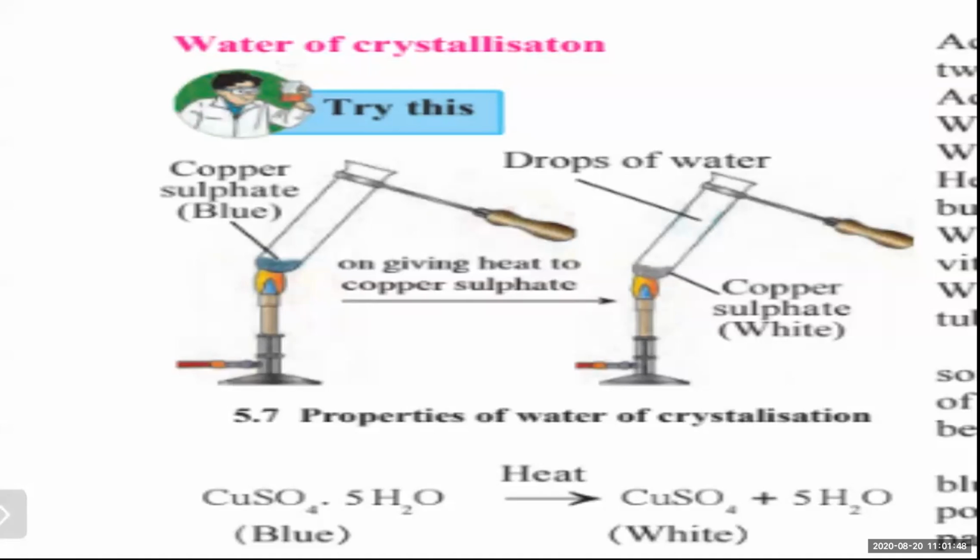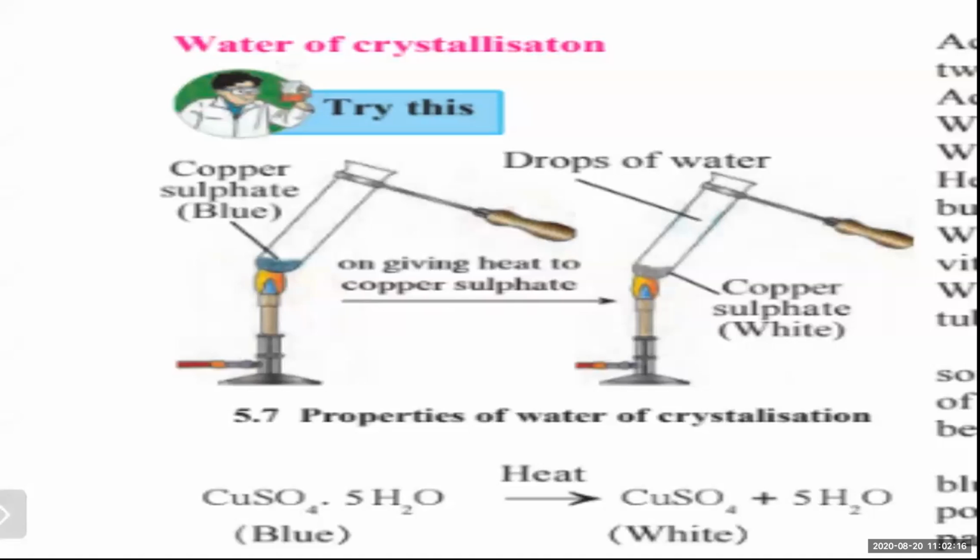On adding water in the second test tube, a solution was formed, which had the same color as the solution in the first one. In the first one, you added water to the crystals directly. In the second one, you first heated it and then added water to it.